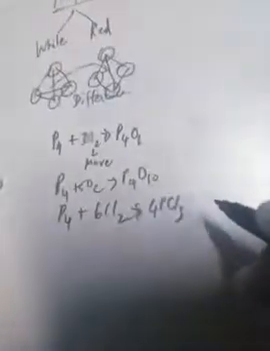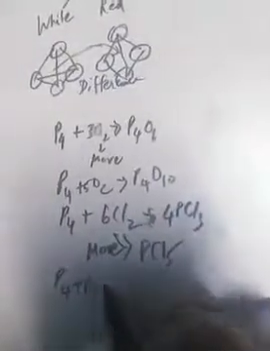So what happens when phosphorus is mixed with chlorine? When phosphorus is mixed with chlorine, we will get 4PCl3, that is phosphorus trichloride, and with more chlorine we will get PCl5, that is phosphorus pentachloride.